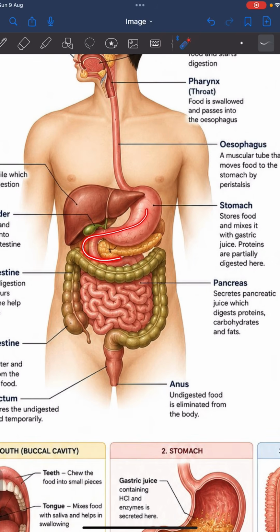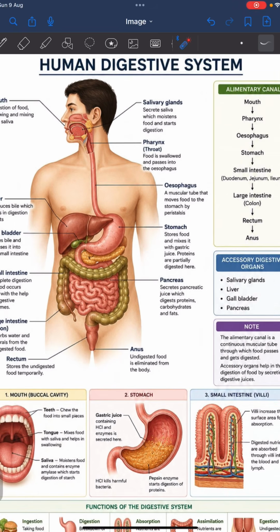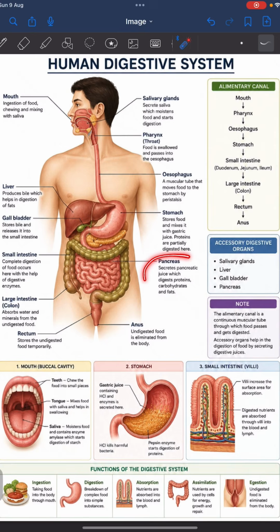Now when food is transferred into the small intestine from the stomach, it is transferred through the sphincter muscle. Why is the sphincter muscle important? Because in a controlled way, it transfers food from the stomach to the small intestine. Okay, the small intestine is coiled. Although it's 6 to 7 meters long, it is coiled in nature. That's why through the sphincter muscle food goes in very small amounts. It doesn't have much space, although it's very long. Now here we have the pancreas and liver. The pancreas and liver produce their enzymes to speed up the process, because complete digestion takes place in the small intestine.